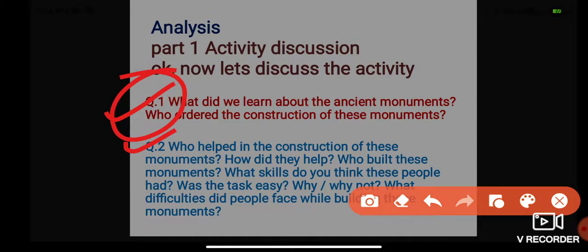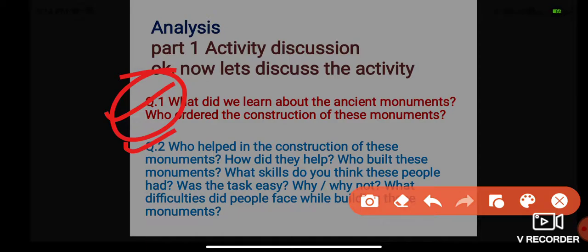Now please listen carefully. As I explained to you, these monuments had a specific purpose. They were built for a specific purpose. For example, the pillars were usually used to spread social messages like Ashoka's Dhamma, as we have learned. The stupas were built on top of the remains of the Buddha and his followers. Monasteries were built for the monks and nuns to stay, especially during the rainy season.